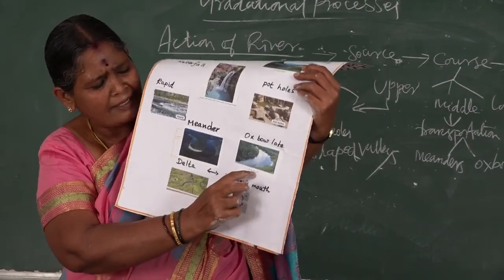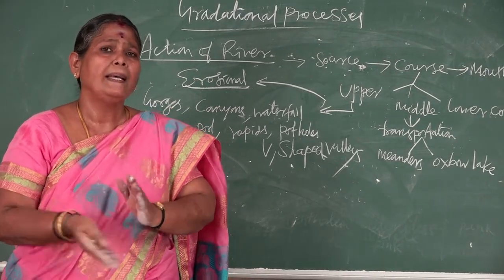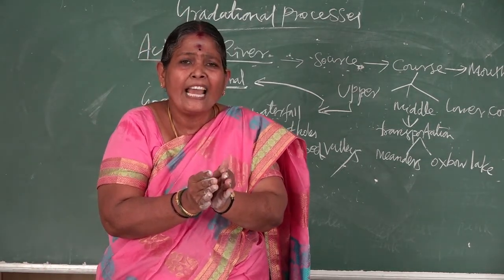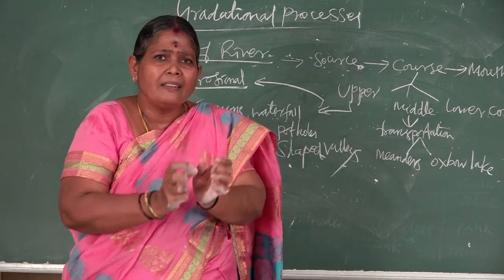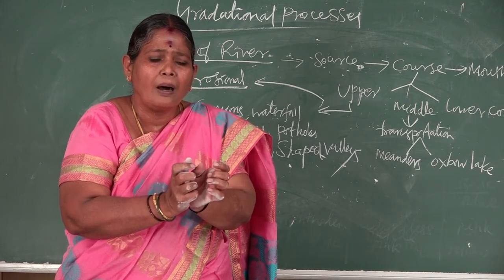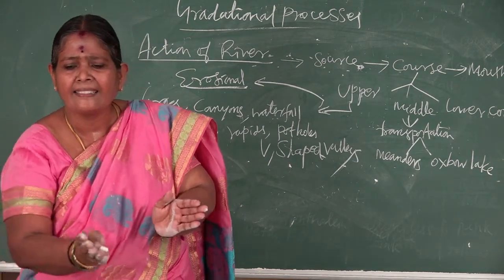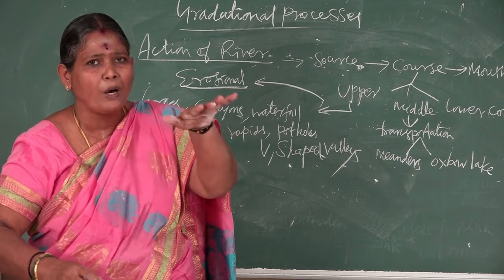Next we say oxbow lake. See the picture here, how it develops. The meanders in due course of time develop, due to centrifugal force, deposition on one side, leaving a narrow space, that is a narrow neck. Then it forms a complete circle. The river abandons that loop and changes its course, and the abandoned lake is called an oxbow lake.